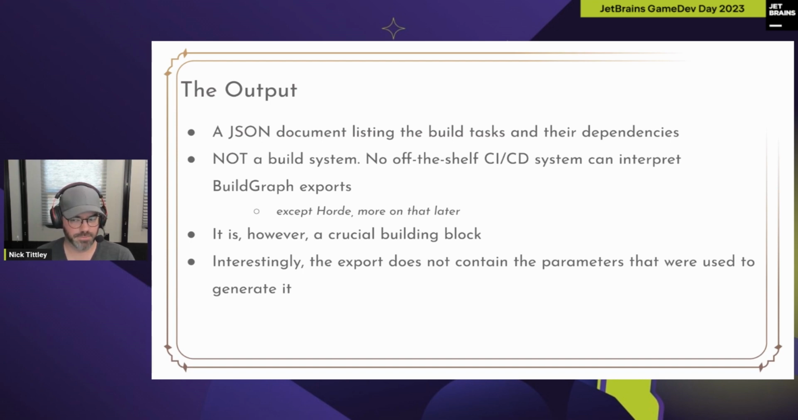Now, what you don't get is a build system, and that's kind of the crux of how we put it all together later. There's no off-the-shelf CI/CD system, including TeamCity, that can interpret BuildGraph exports. No CI or CI/CD system can do that, except Horde, which we'll talk about later. But that's not production ready, so it's not a real CI/CD system just yet. However, it is still a crucial building block, and interestingly, it doesn't contain its own parameters. So that's going to have to be worked around later in how we put it together.